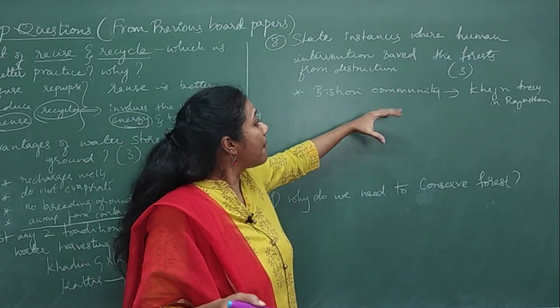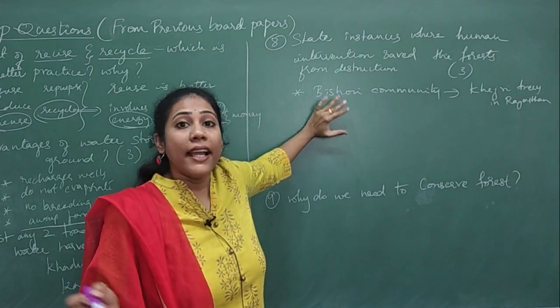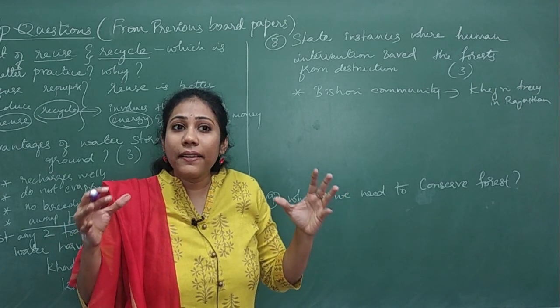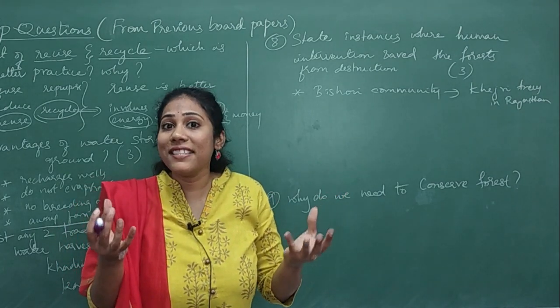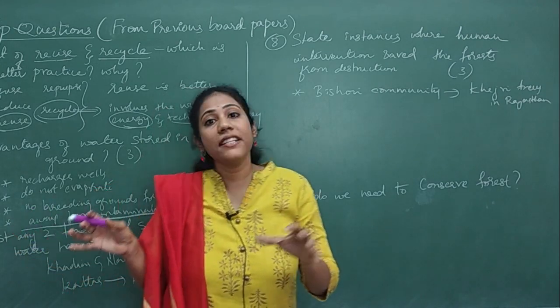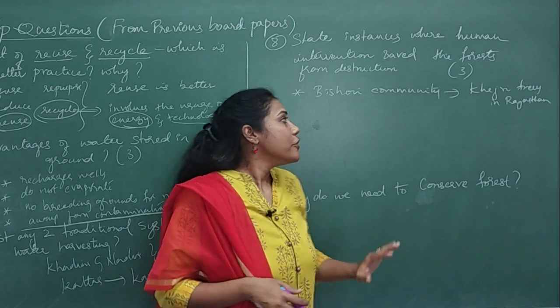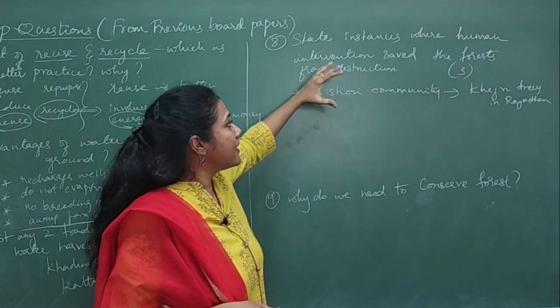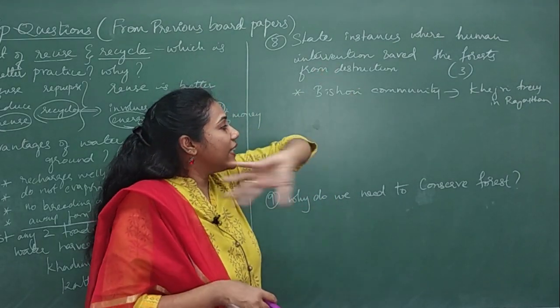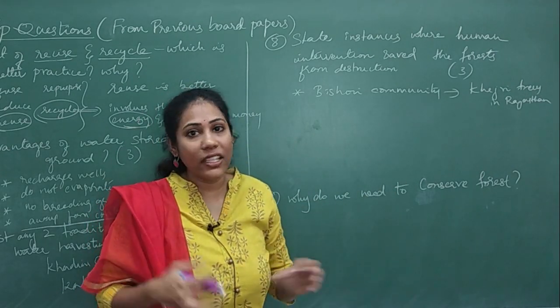Saving forest is a part of their tradition, a part of their religion, and they feel that the forests are sacred places, and every living organism has a right to stay on earth, right? So this is the first instance where we have observed local people participating in saving the forest,